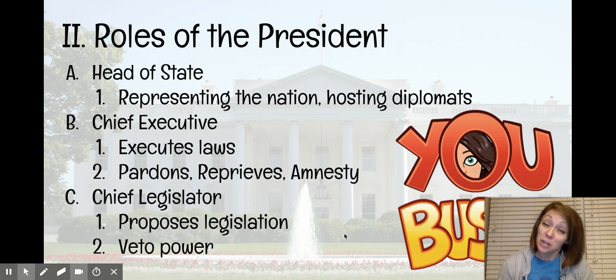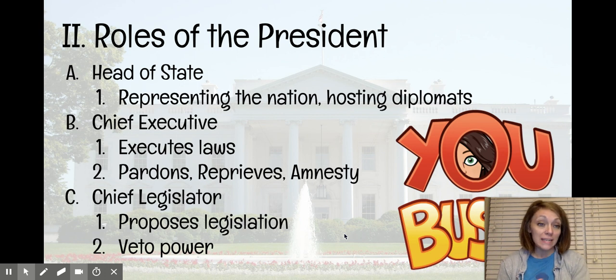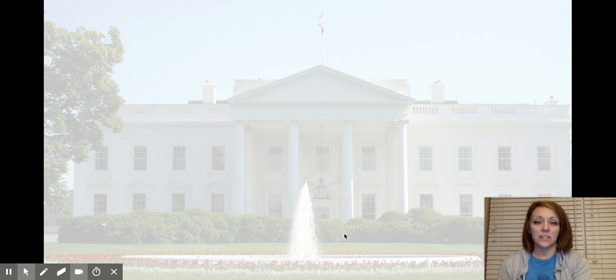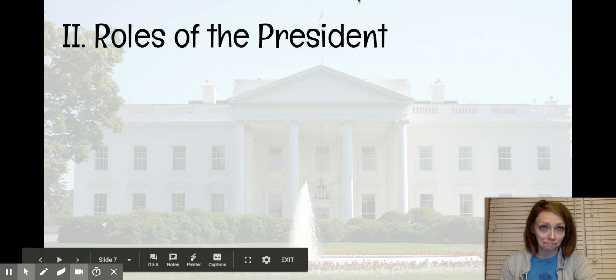He also has the veto power, so the president can veto bills that are presented to him by Congress. Remember that if a bill is vetoed by the president, it goes back to the House in which it originated, and Congress can vote to override the president's veto with a 2/3 vote in each House. That doesn't happen very often because it takes a lot to essentially disagree with the president.